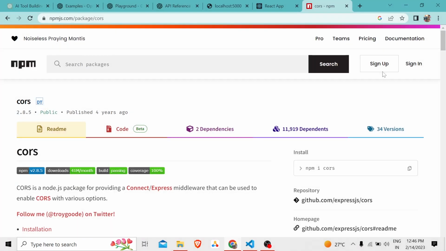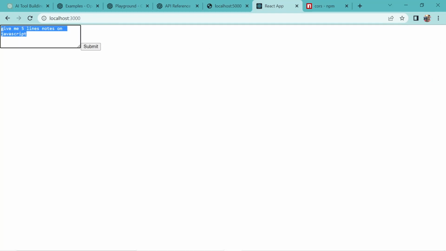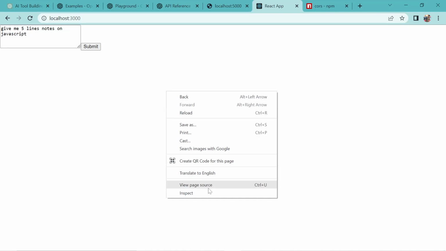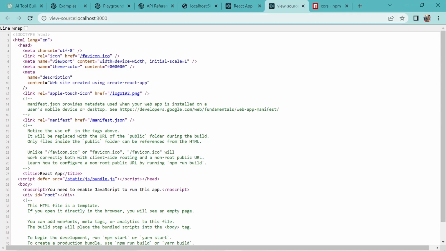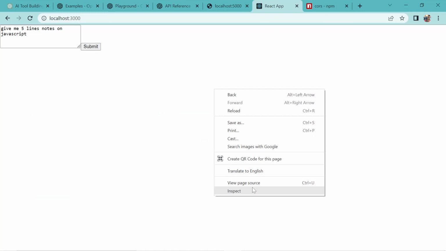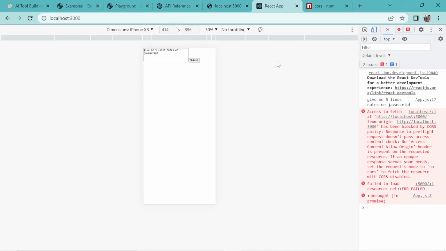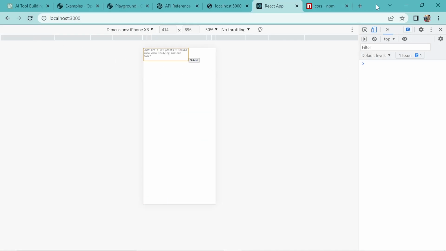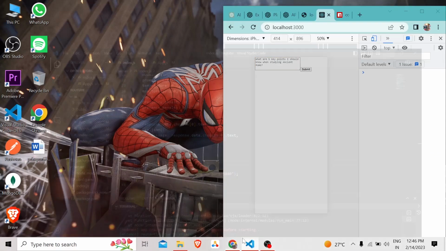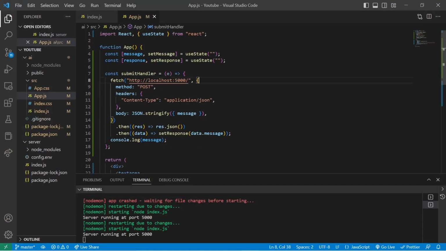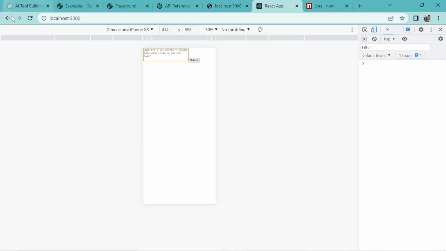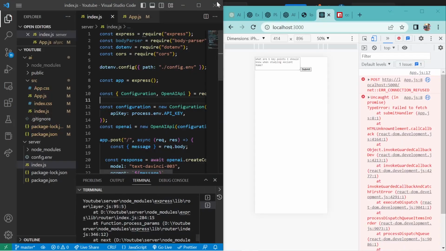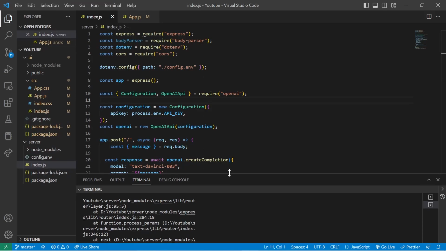So now we'll go back to our front end and copy this, because I don't want to write this all the time. Copy, and inspect the console, and we'll refresh this once again. I hope we have both files saved. I'm not sure, so I'll do this again. Alright, let's refresh this again, paste in our question and submit. Okay, let's see what's the next error.